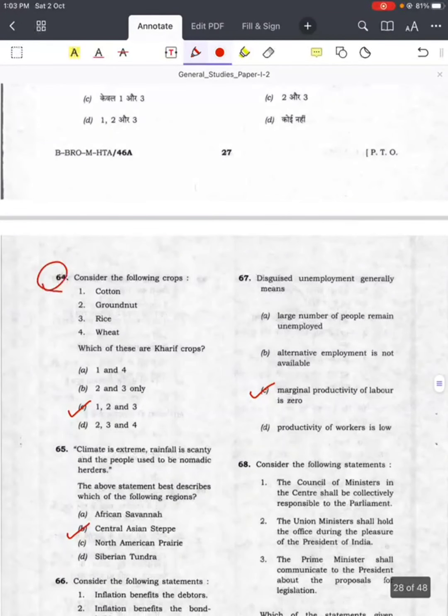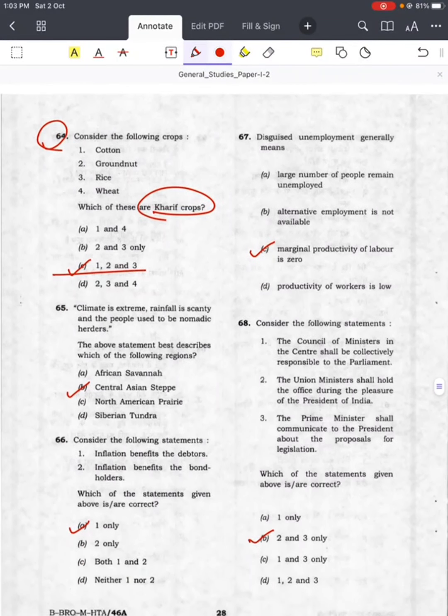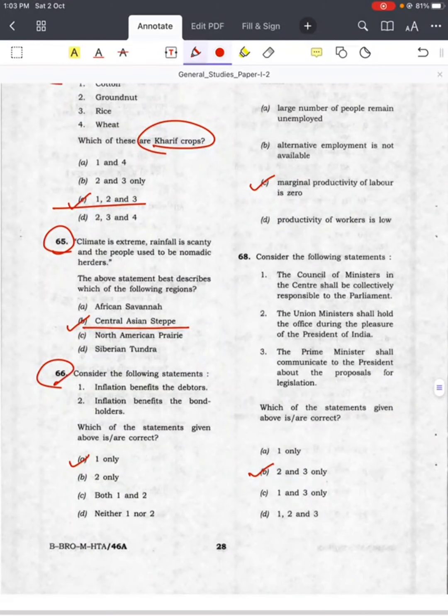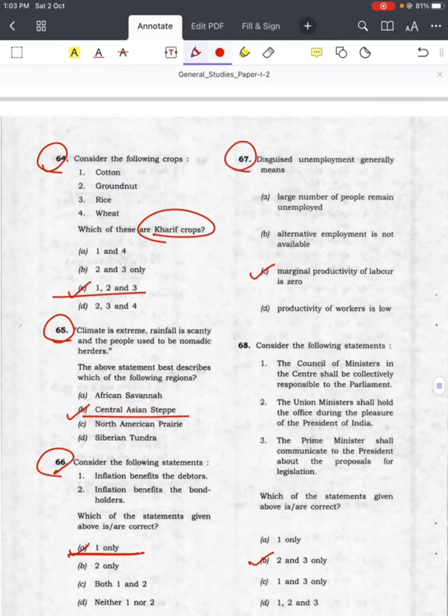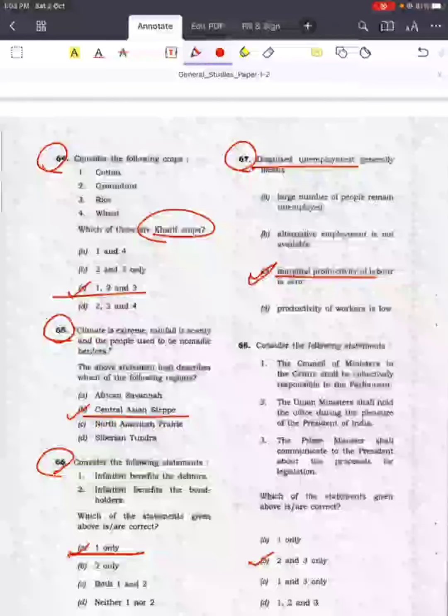Question number 64, with respect to kharif crops, answer is C, 1, 2 and 3. Question number 65, climate is extreme, answer B, Central Asian steppe. Question number 66, inflation, answer is A, 1 only. Question number 67, disguised unemployment, answer is C, marginal productivity of labor is 0.